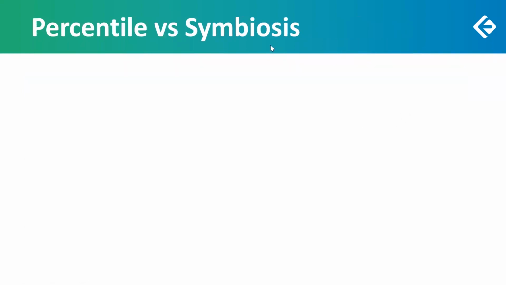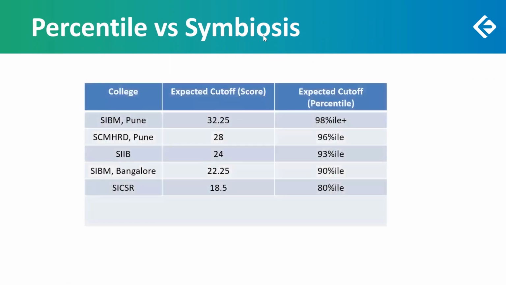So this is the last slide. It is defining percentile versus Symbiosis college, basically on which percentile you can expect which college. This is the data that I have compiled. So this 98, I was targeting a lot from the entire time. This was because if you're scoring 98 plus percentile, you are supposed to get a call from SIBM Pune, which is the best college from Symbiosis for MBA. So that's why I'm targeting this 98 a lot.